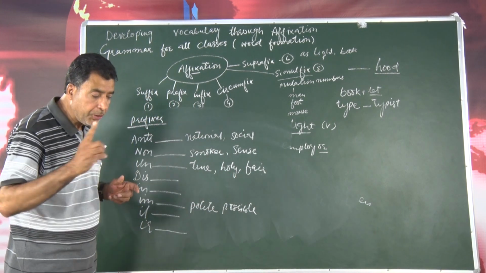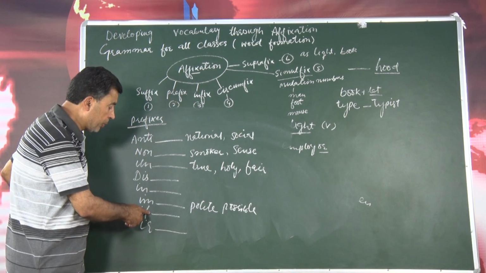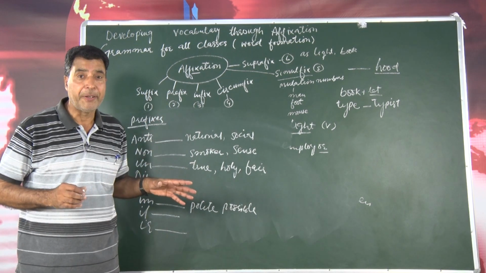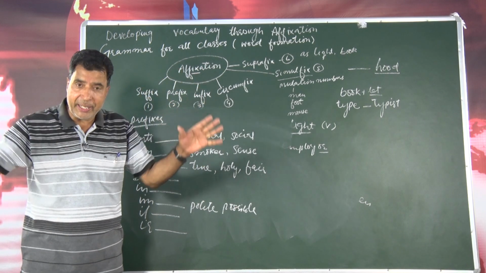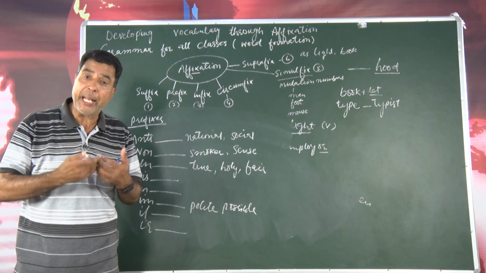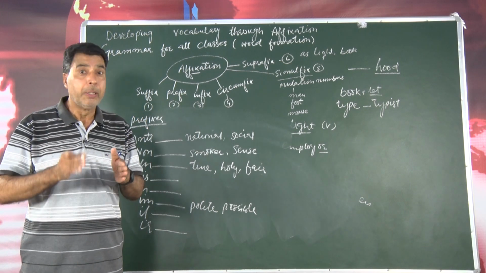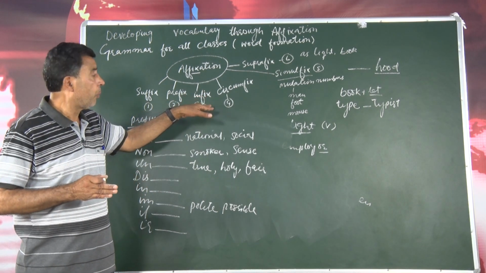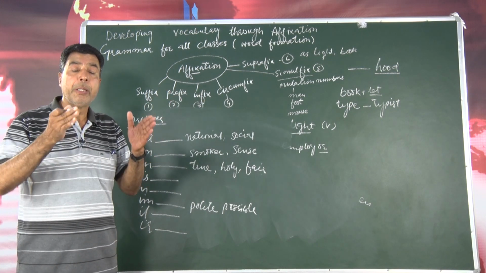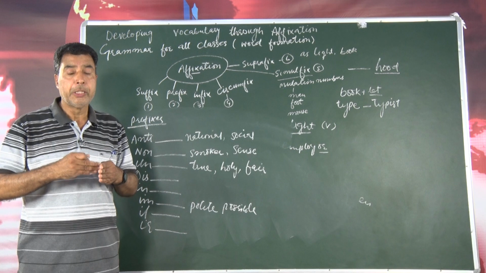Then IL, literate, legal, legible, not that sometimes we add only one part of a word. So while talking about this affixation, what I have already told you, that there are many rules, many words that we can get by adding in the beginning of a word, at the end of a word, and sometimes in the middle of a word. Not only that, because I have already told you about infix. Infix is a word that we add in the middle of a word. Stereometer, like that, speedometer.